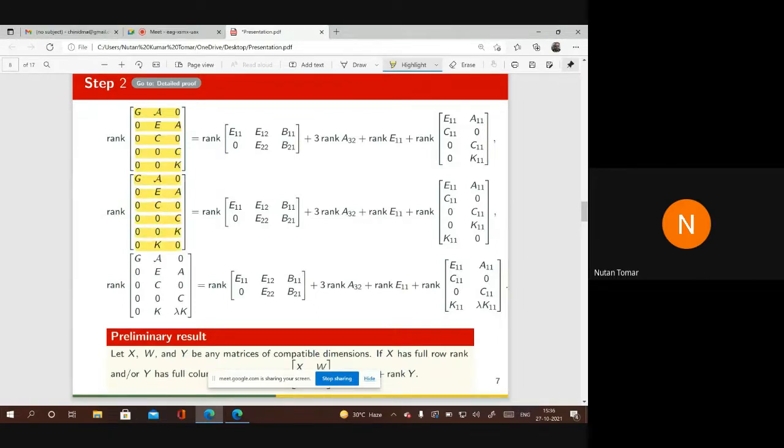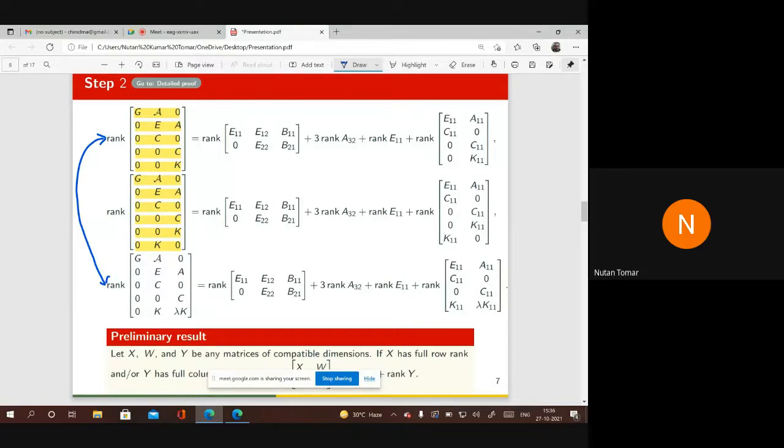And assumption 2 was that the rank of this matrix and the rank of this matrix are the same for all lambda belonging to the closed right half plane.